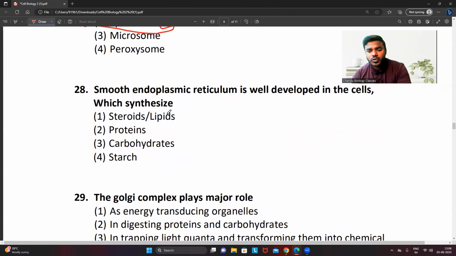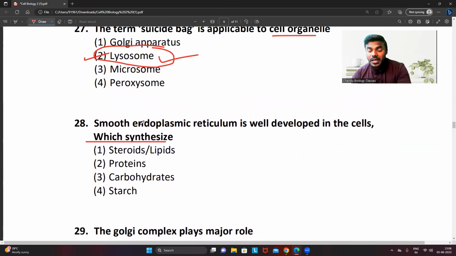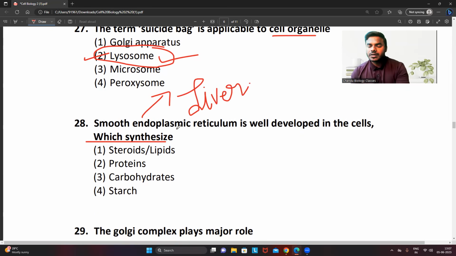Question number 28. Smooth endoplasmic reticulum is well developed in the cell which synthesizes. You remember, I told you in which organ smooth endoplasmic reticulum percentage is more when compared to all other cells. Always remember, friends, liver. Liver is the organ in which smooth endoplasmic reticulum comprises most of the part after the mitochondria.